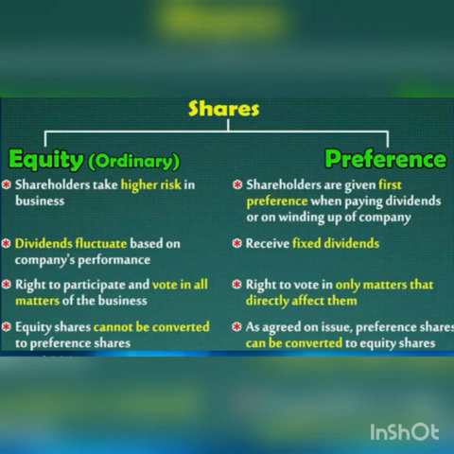The important types of preference shares are classification on the basis of dividend rights and classification on the basis of convertibility. On the basis of dividend rights, preference shares can be divided into two: cumulative preference shares and non-cumulative preference shares. On the basis of convertibility, they are convertible preference shares and non-convertible preference shares. On the basis of recovery of capital, they are redeemable preference shares and irredeemable preference shares. On the basis of participation, they are participating preference shares and non-participating preference shares.